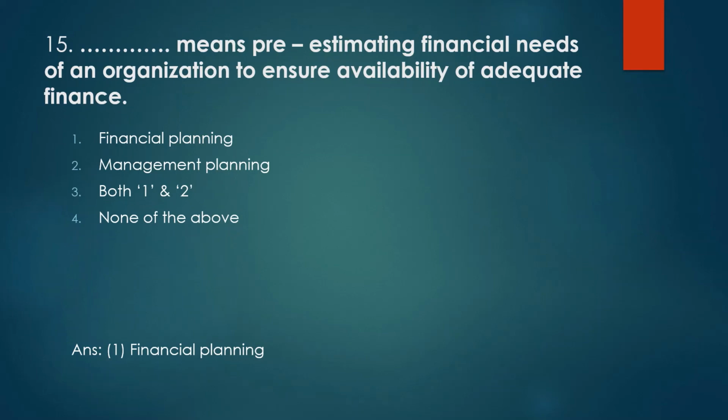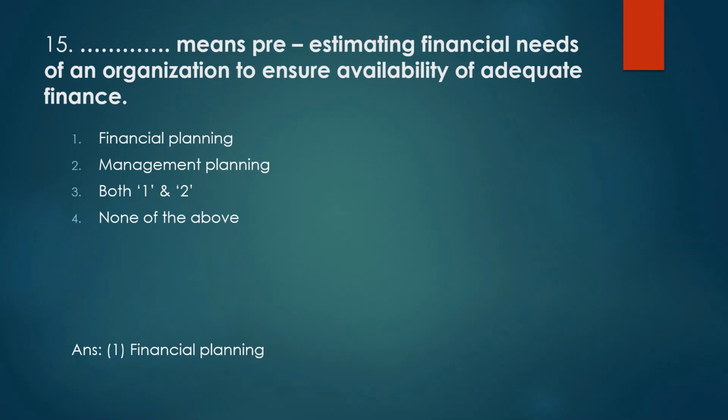So pre-estimating financial needs, obviously you are estimating something relating to finance. So obviously it's a part of financial planning, not management planning or anything like that. So full estimation of the financial needs of an organization is a part of financial planning. So the answer is option 1, that is financial planning.